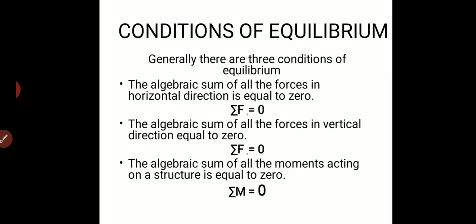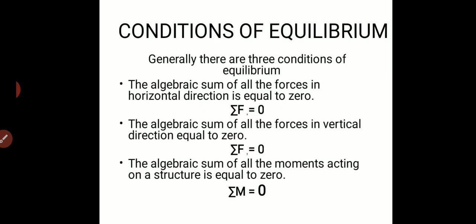Coming on to the next condition of equilibrium, upward forces are taken as positive, and the forces going in downward side are taken as negative. This is with reference to the second condition of equilibrium. And coming on to the third equilibrium condition, that is moment equilibrium, all the clockwise moments are taken as positive and anti-clockwise moments are taken as negative.